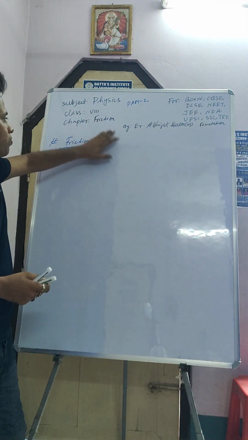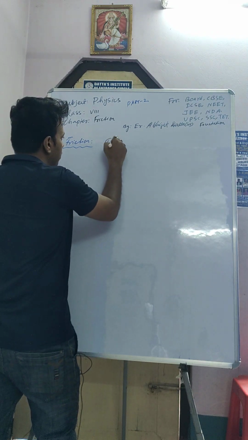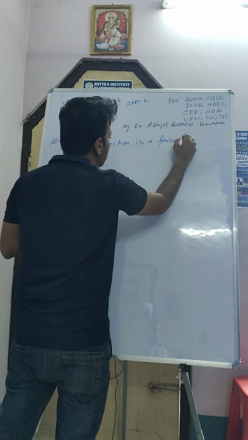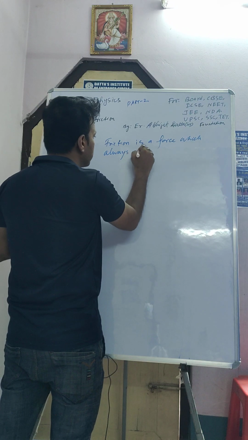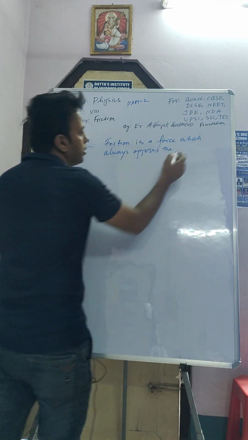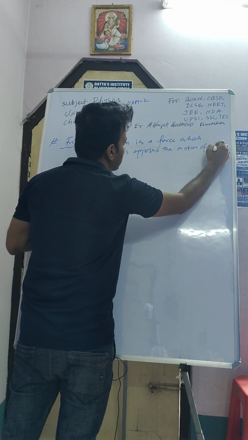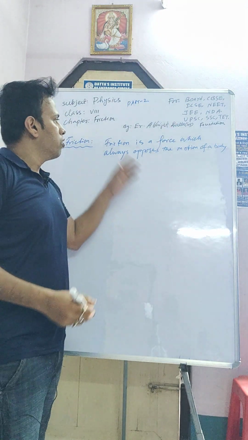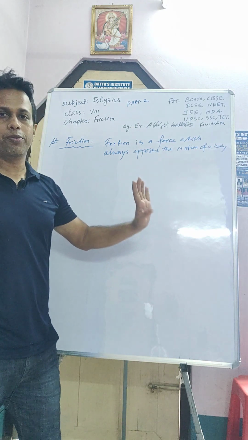So what is friction? Friction is a force which always opposes the motion of a body. We can say friction is that kind of force which always opposes the motion of a body.